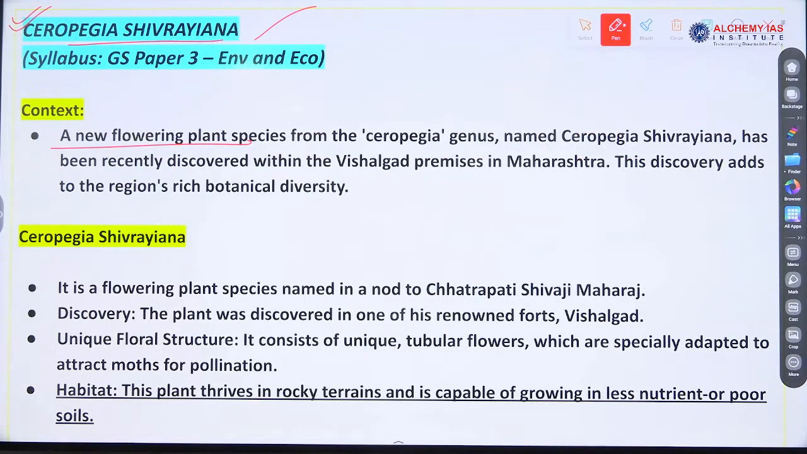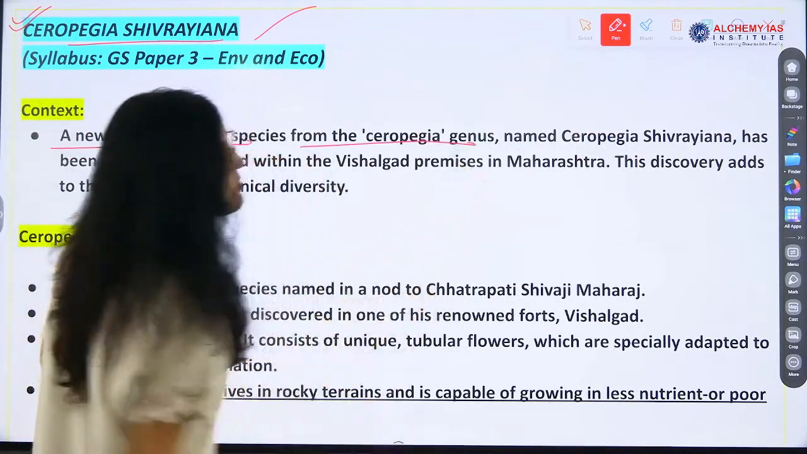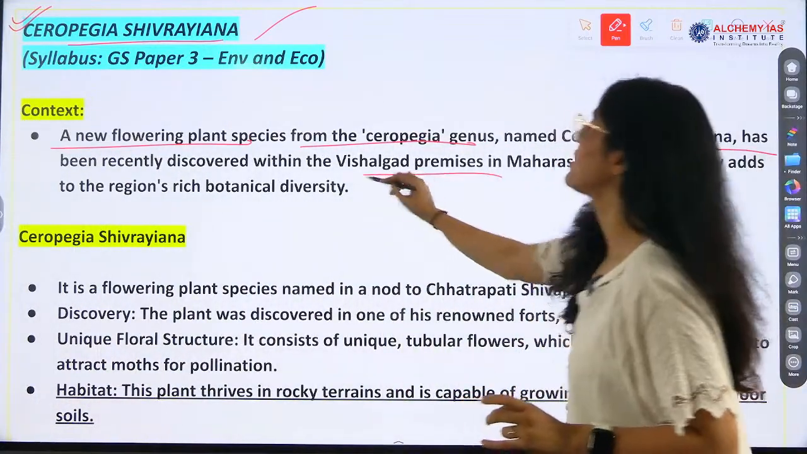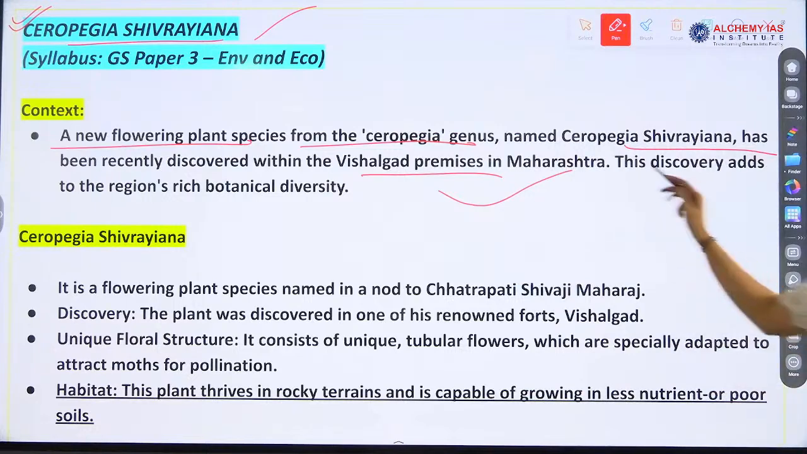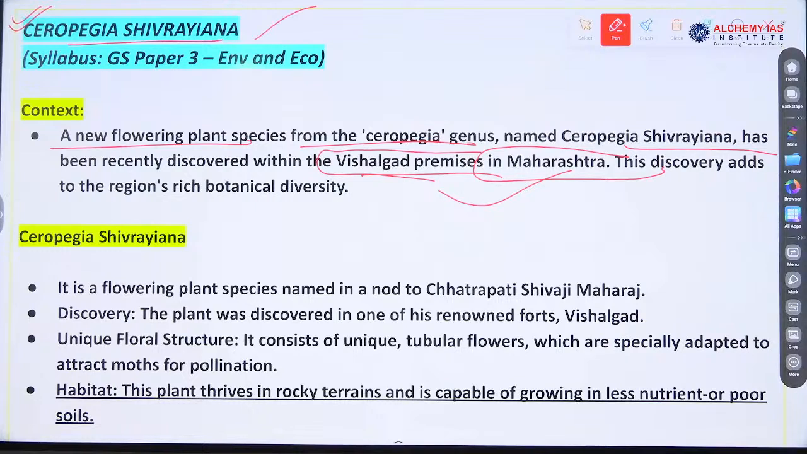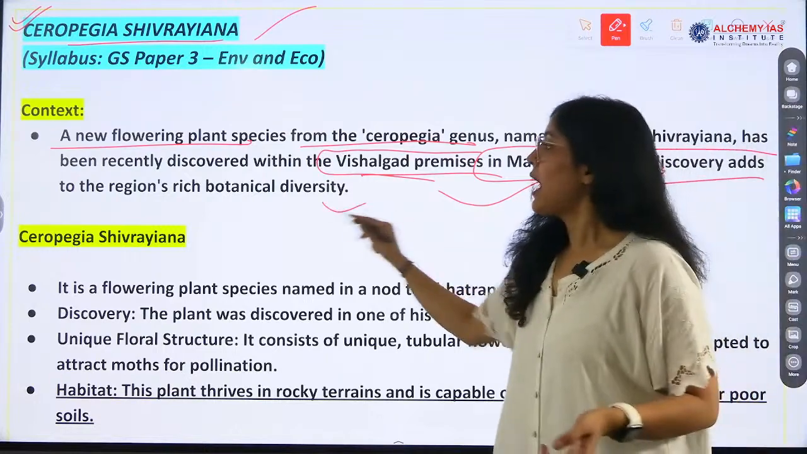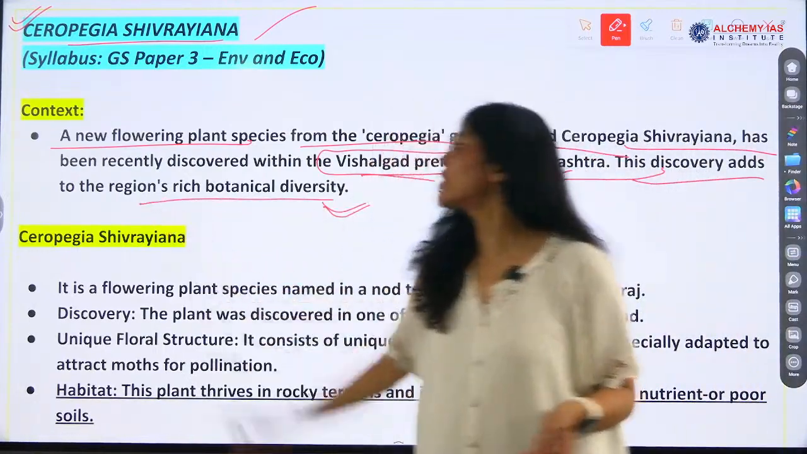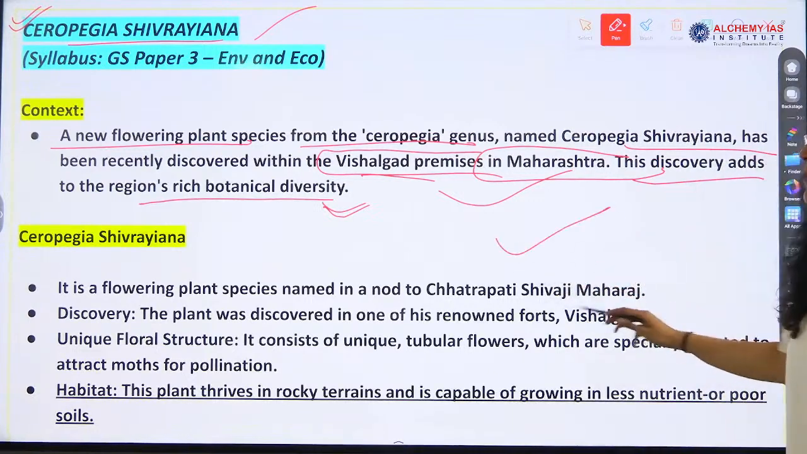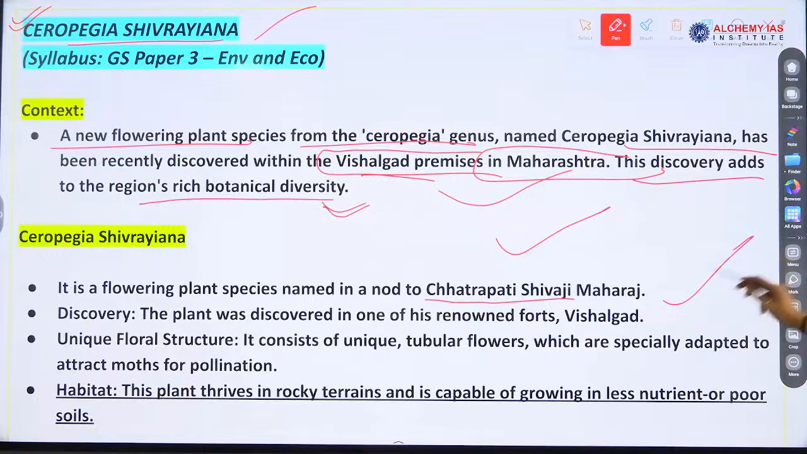New flowering plant from the Ceropegia genus named Ceropegia shivrayana, and has been recently discovered within the Vishalgarh premises in Maharashtra. This was in news last week also, Vishalgarh Fort. Do you remember? Okay, this discovery adds to the region's rich botanical diversity. So what is this? Flowering plant species named in a nod to Chhatrapati Shivaji Maharaj.